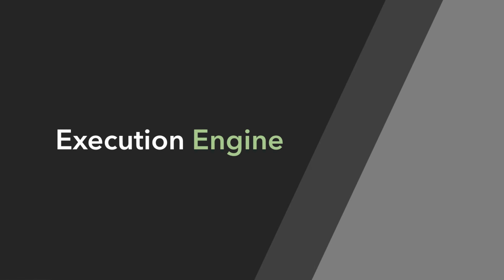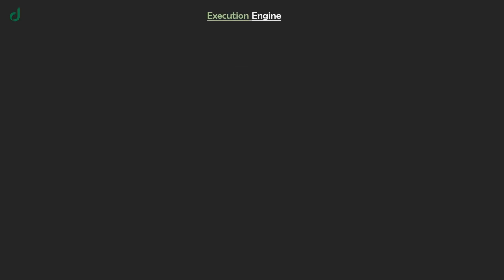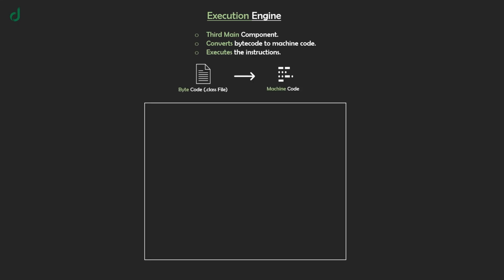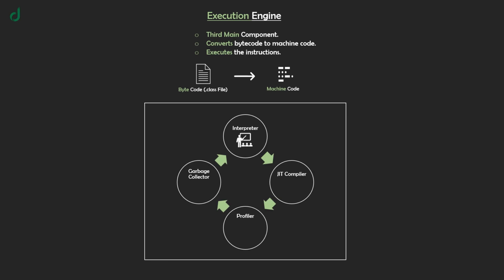Alright, finally we will understand the execution engine, which is the third component and the most important module, and it converts bytecode to corresponding machine code. Then it performs execution respectively. It has four main submodules. First one is interpreter. Second one is JIT compiler. Third one is profiler. And fourth one is garbage collector.